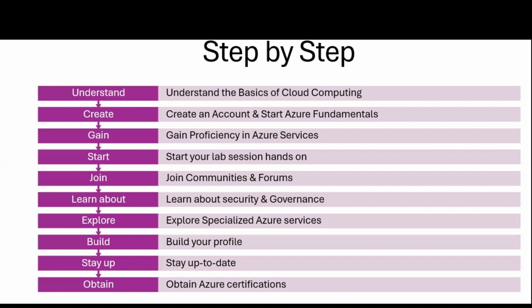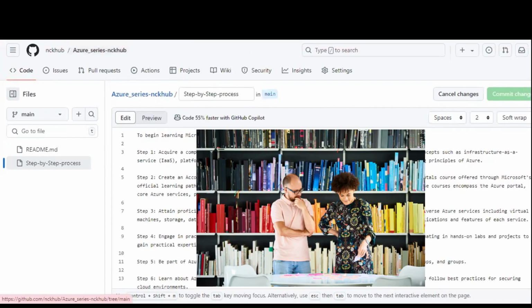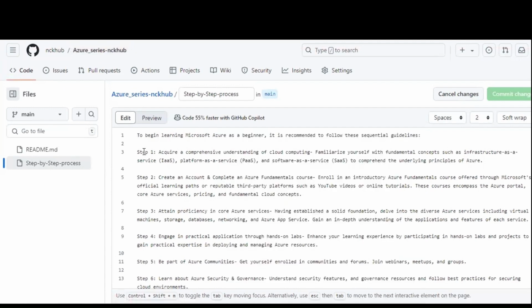So these are certain step-by-step guides, and I have created a GitHub repo as well. This is the public repo, Azure series NCKHUB. Under this GitHub repo, I have created a step-by-step guide as well. Step 1 states: acquire a comprehensive learning of cloud computing. First, you have to get good knowledge and understanding about cloud computing and its basics.